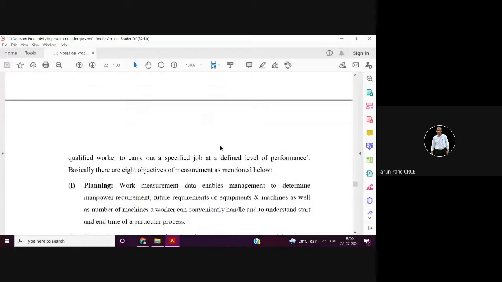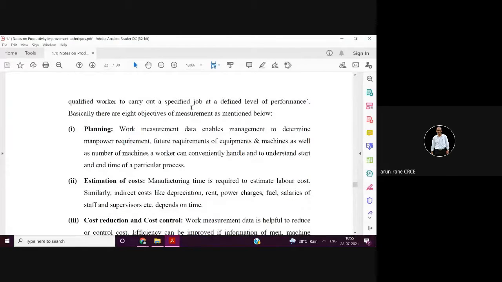So work measurement is nothing but a qualified worker carrying out a specified job at a defined level of performance. And when you are expecting a certain level of accuracy, we also give him a time. I am asking him for 5 microns. That doesn't mean that you will take your own sweet time. It has to be done in a certain allotted time only. If it is 100 microns, it will take a little less time. If it is 5 microns, it will take a little more time. That doesn't mean that he can take time as per his convenience.